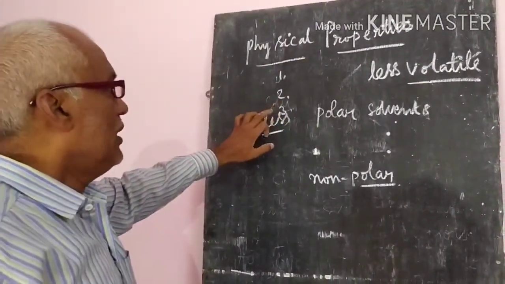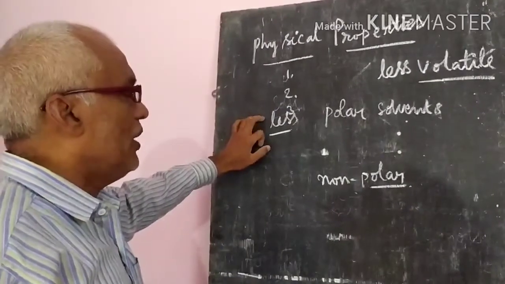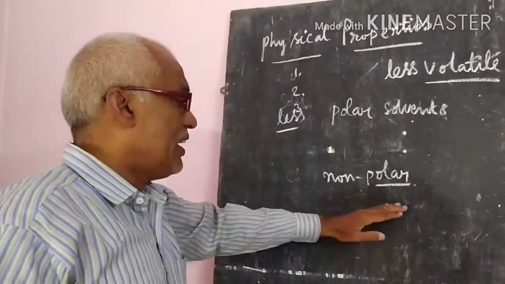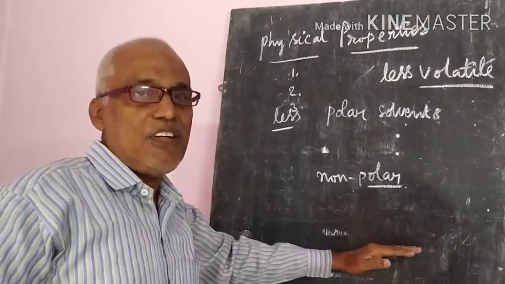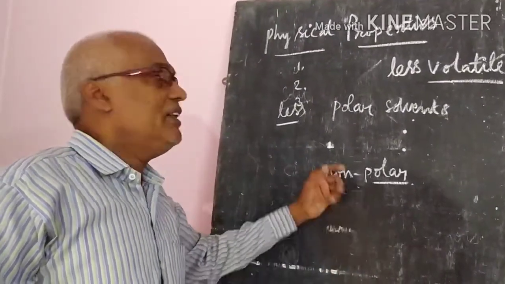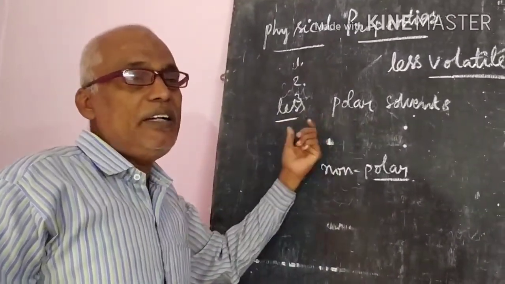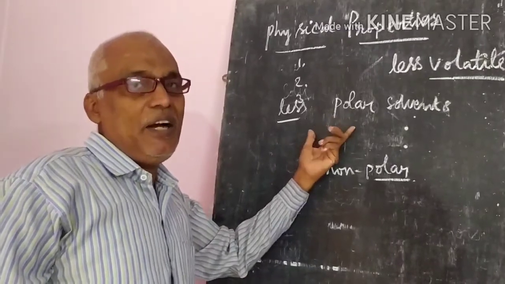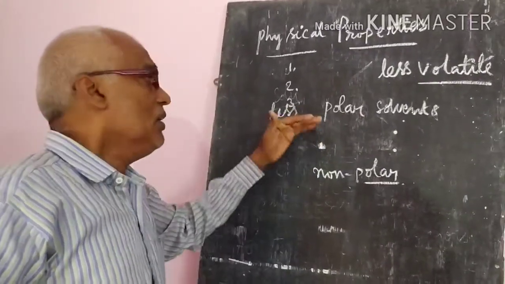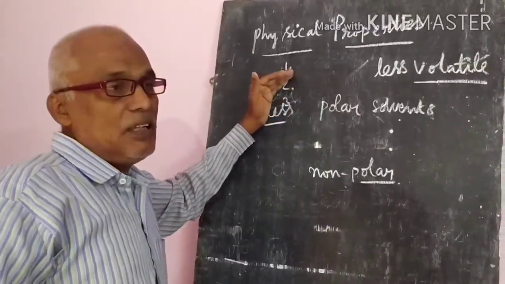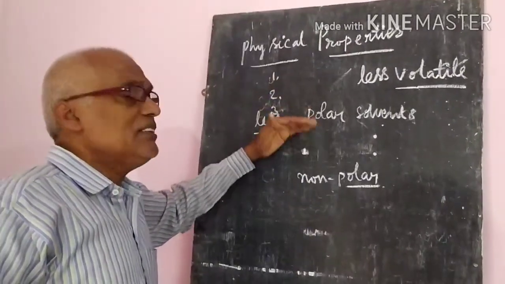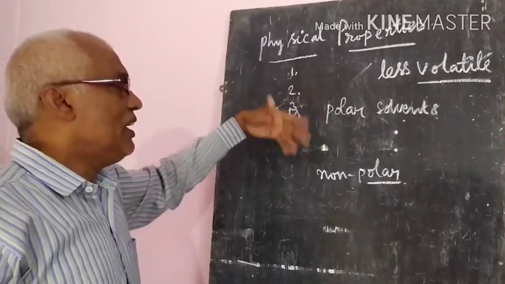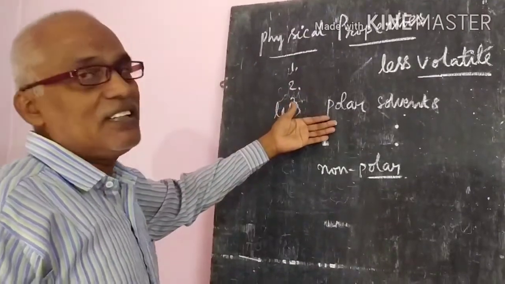Second point, whenever we discuss boiling points, why do they have higher boiling points than alcohols, phenols and aldehydes? Because they can form intermolecular hydrogen bonding. That is the more important reason. The boiling point increases when the molecular association increases.